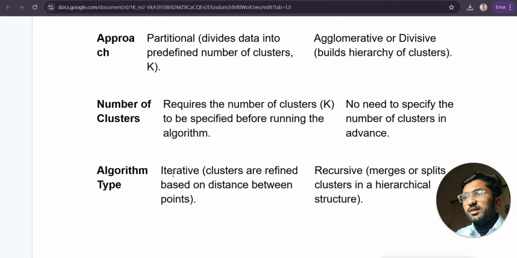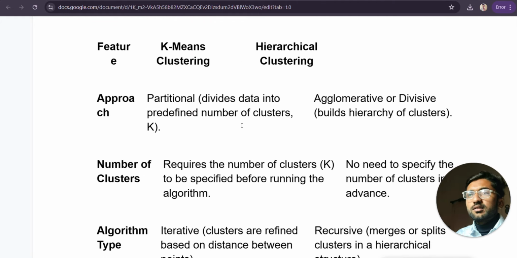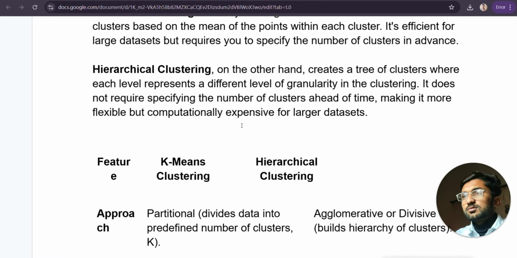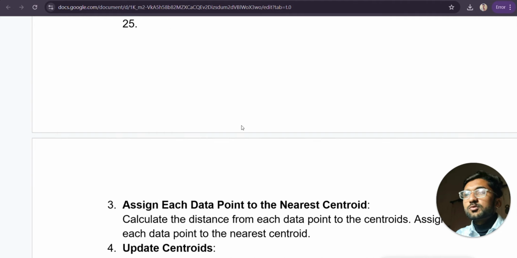As for algorithm type, both are iterative algorithms. And in hierarchical clustering, we start from the root or leaf. If we start from the root, then we make the leaves, and each leaf determines each cluster. So this is all about my question paper.